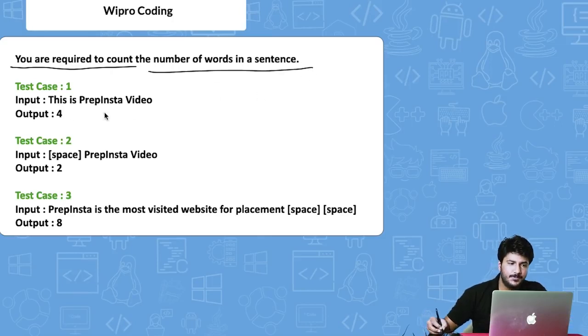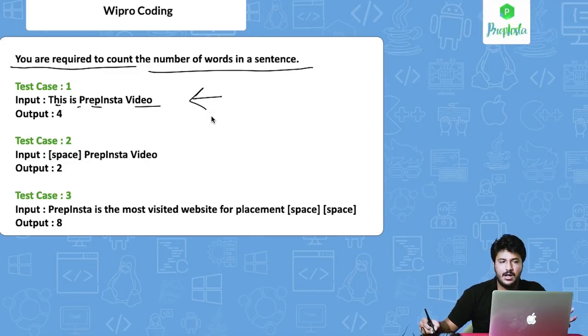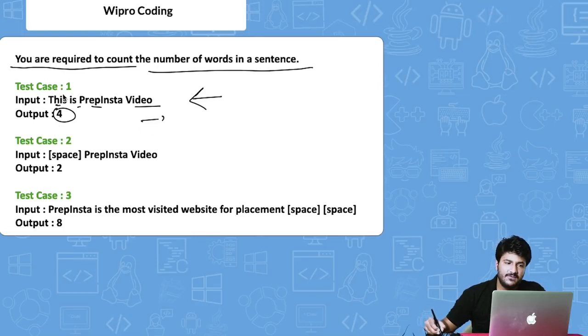So for example, this is Prepinsta video. So this you have to take as an input, or maybe this you have to take as an input from the compiler, and then finally print 4 as an answer, because obviously there are 4 words: 1, 2, 3, 4. Again, the second one would be test case 2, Prepinsta video, but there is a very specific thing.